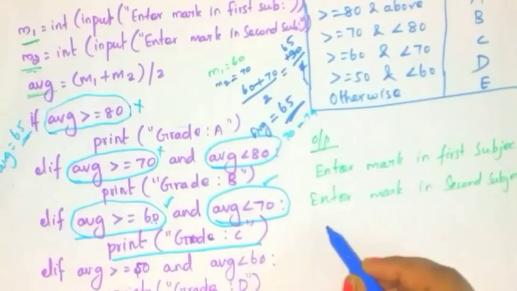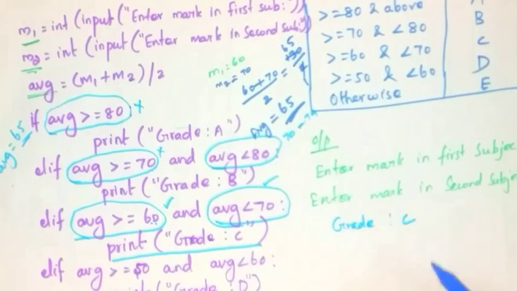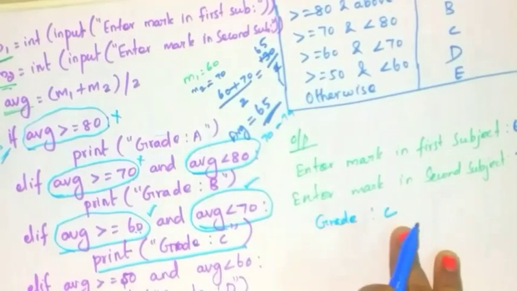So print here grade is equal to C. Okay, your grade is what? C. So this is the output for this code.